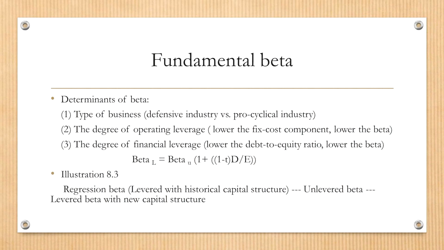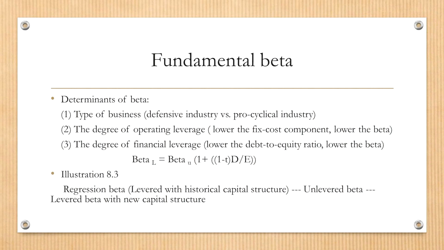So this levered beta is typically higher than unlevered beta when you consider the effect of financial leverage on its business risk. So the equation here shows that levered beta equals unlevered beta times 1 plus debt ratio.